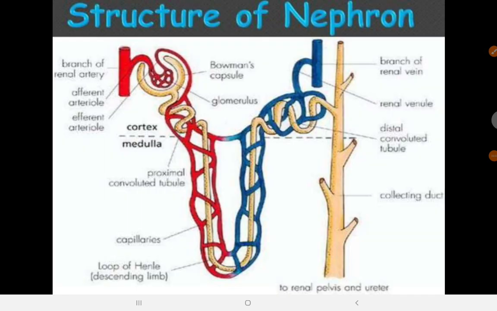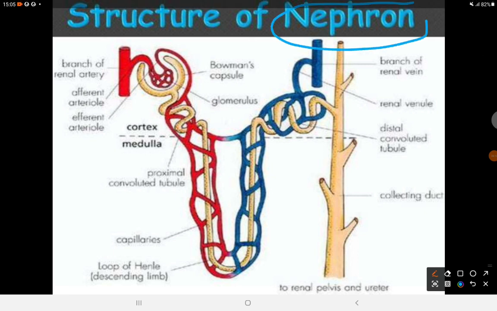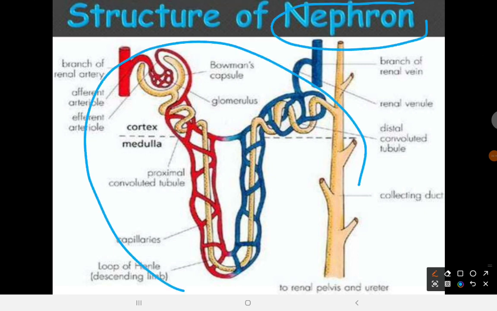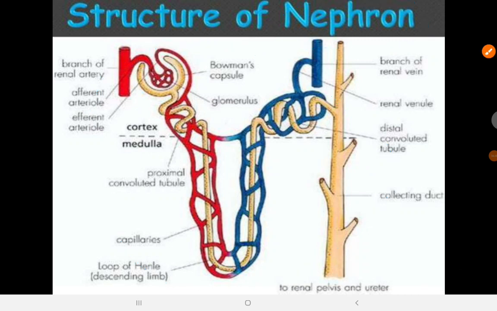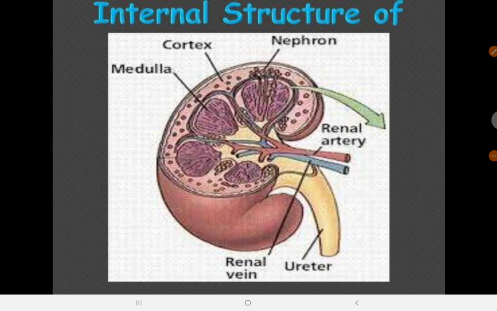Now, there is the major excretory unit. The excretory unit within the kidney is called the nephron. This is a nephron here. The nephron consists of three most important parts, and they are sectioned within this structure here, which is the medulla.